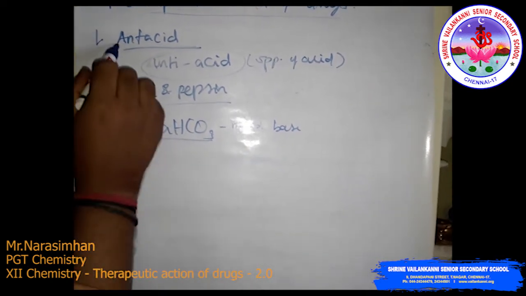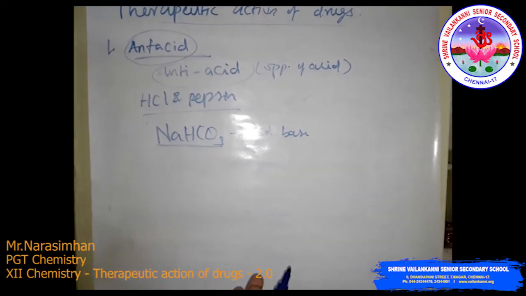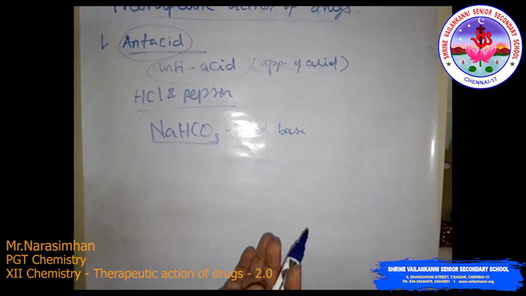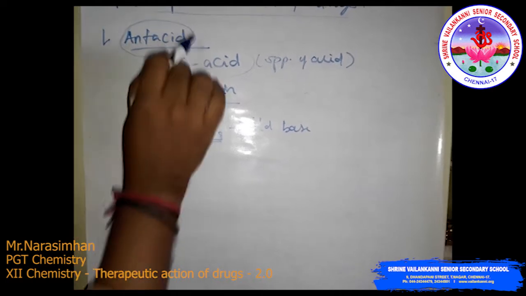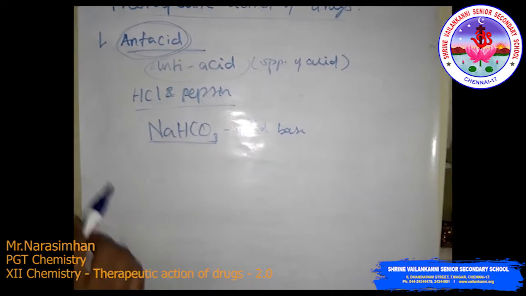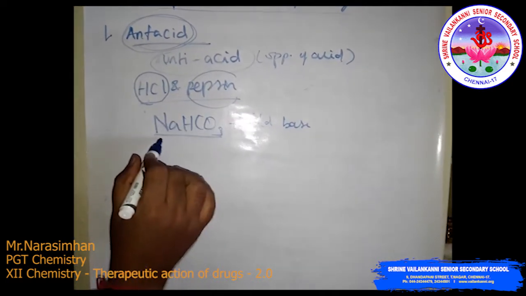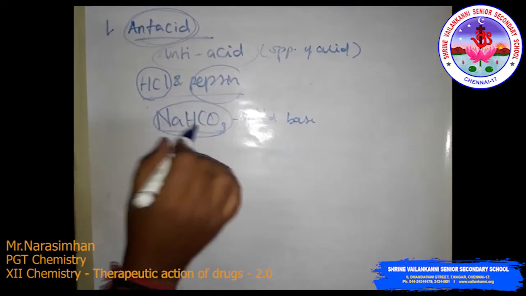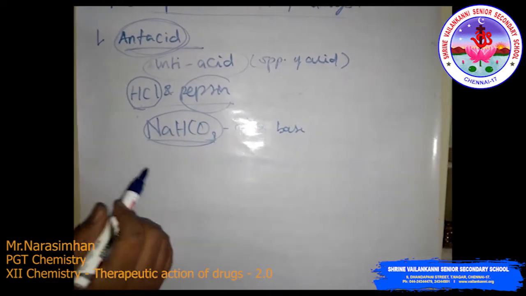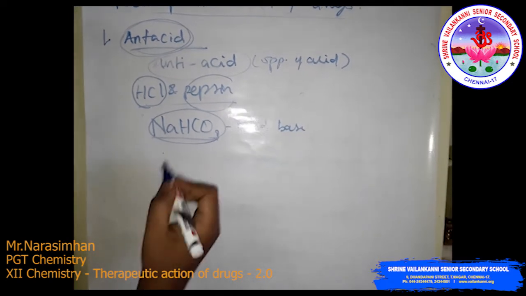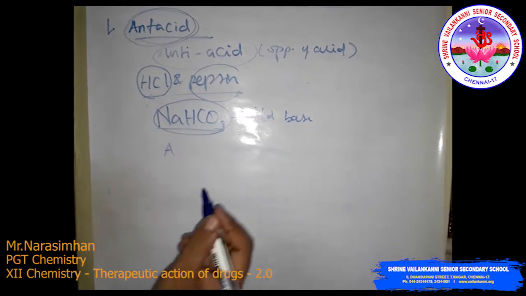Suppose this happens when we eat undigestible, heavy foods like masala foods. More acid is produced. When HCl and pepsin are produced, they neutralize with NaHCO3, sodium hydrogen carbonate. But overproduction of this is also a problem. So the alternative is medicines like Gelusil.